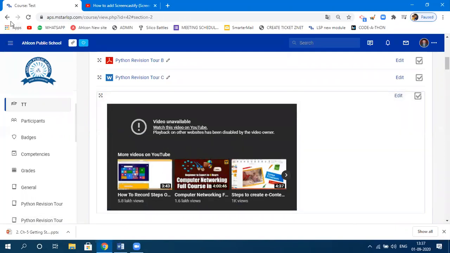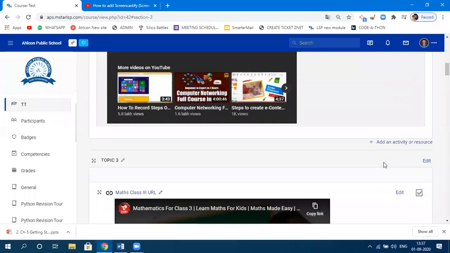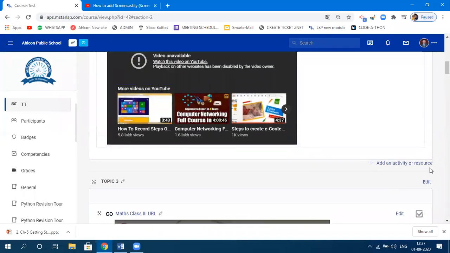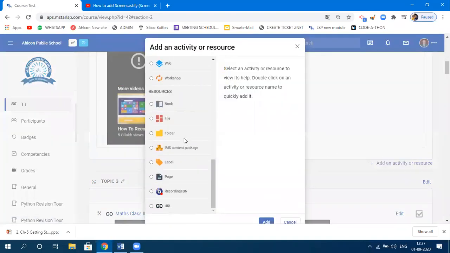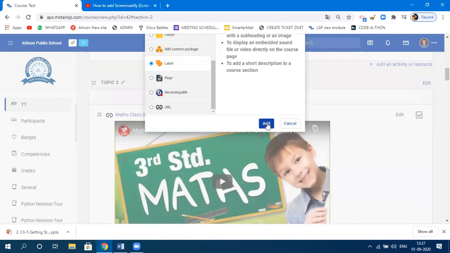Now I'll show you one more time how to go ahead with that. Let's say I just wanted to add one more video. Okay, by chance if someone missed it, one more time for those people. Click on add an activity or resource one more time. Click on label, this option, label. Click on add.